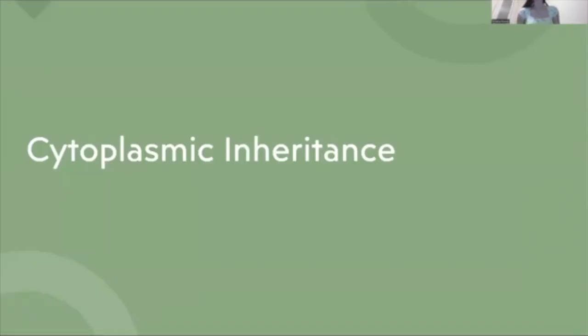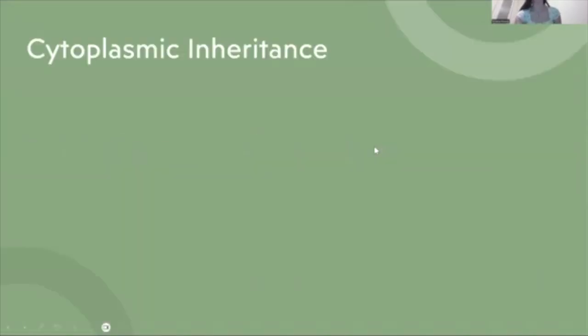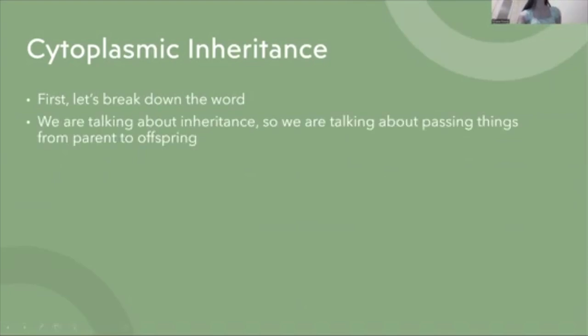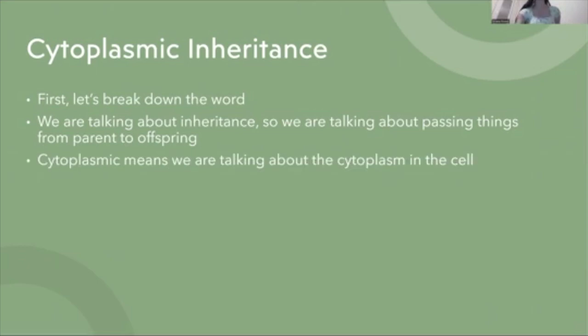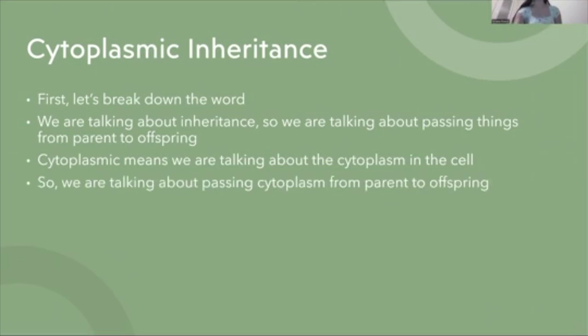Okay, let's go ahead and dive into cytoplasmic inheritance. So, obviously, super long word. Let's go ahead and break it down and try and figure out what this means. In the second part of the word it says inheritance, so that means we're talking about passing something from parent to offspring. And that first word, cytoplasmic, if you look at the root of the word cytoplasm, we're talking about the cytoplasm of the cell. So, overall, we're looking at the inheritance of the cytoplasm, or passing the cytoplasm from parent to offspring.